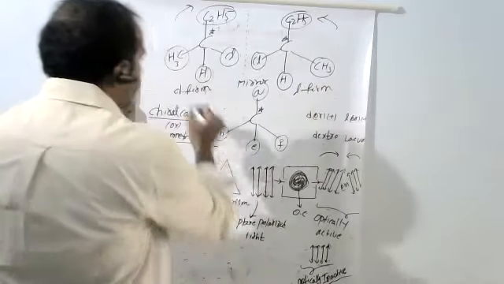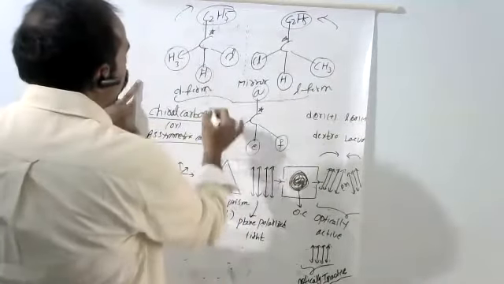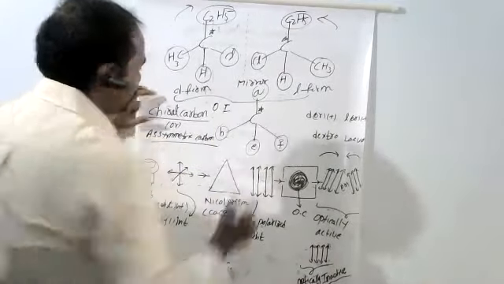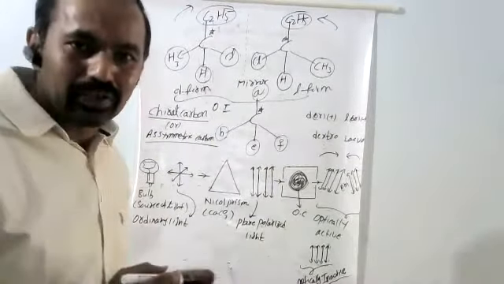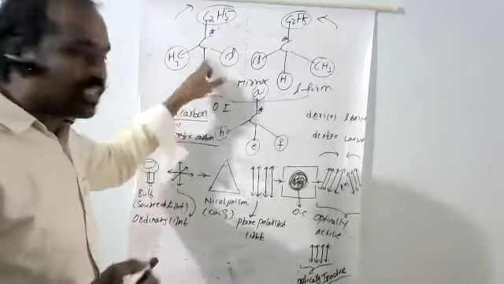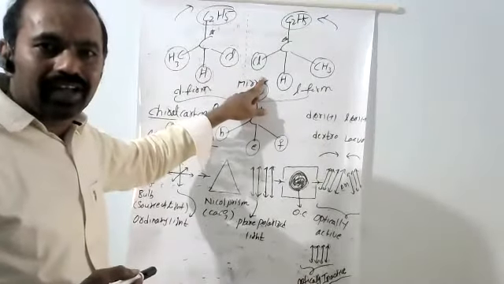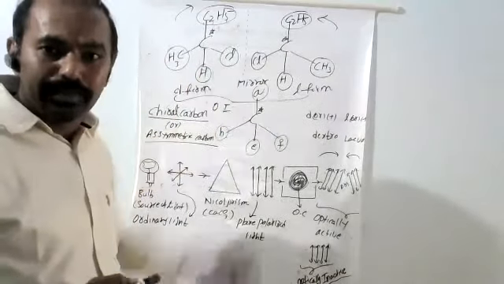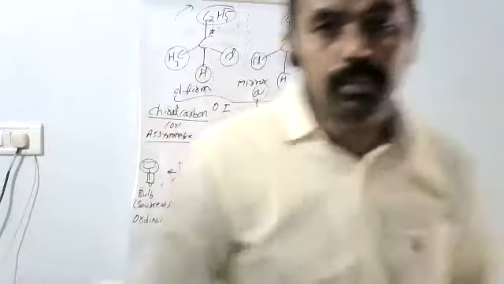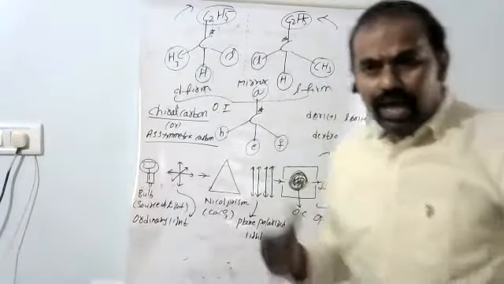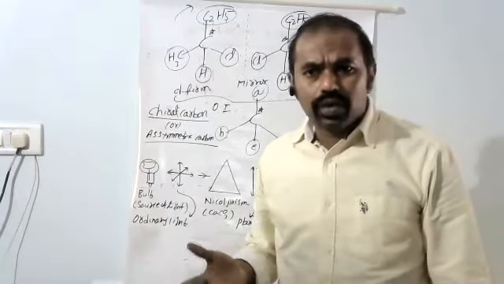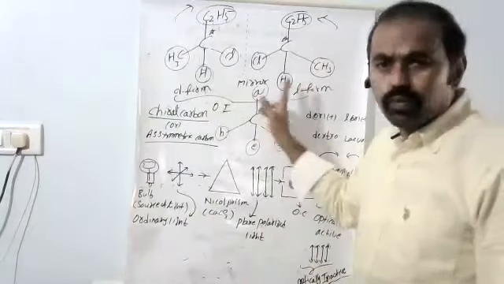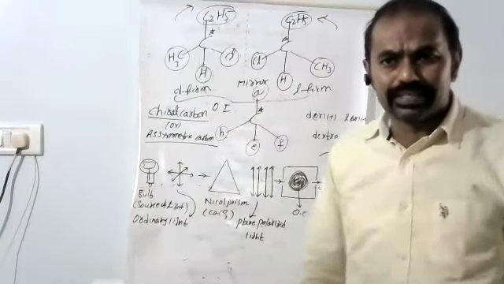The D and L forms are called optical isomers. These optical isomers are non-superimposable object and mirror images. Non-superimposability means the object and mirror images look like each other but cannot be superimposed.